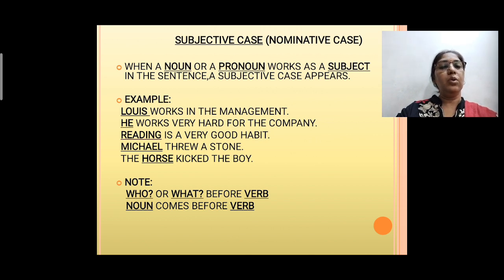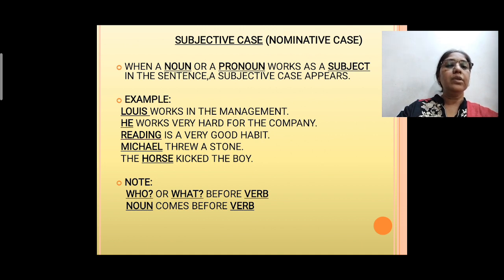Who works in the management? Louis. Here we are getting the answer to the question who. So Louis here is in the subjective case. Come to the next example. He works very hard for the company. Who works very hard for the company? He. So here he is acting as a subject, so it comes in the subjective case.